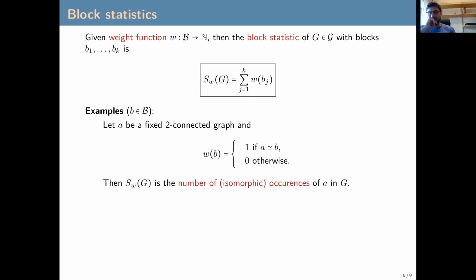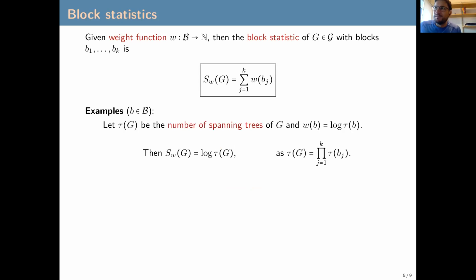We also have that, for example, if we fix a two-connected graph, and the weight function is 1 if this graph is isomorphic to our block, or 0 otherwise, then this block statistic is exactly the number of occurrences of this graph as a subgraph in our graph. Interestingly, suppose that tau of t is the number of spanning trees in our graph. Then we define the weight of a block as the log of the number of spanning trees in the block.